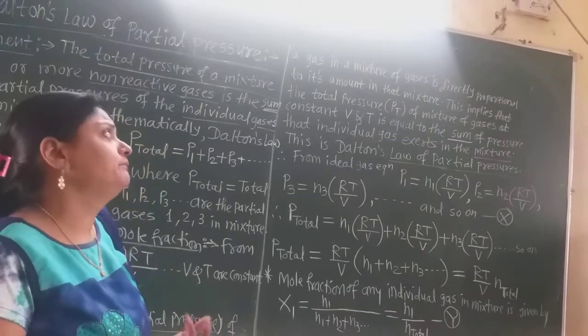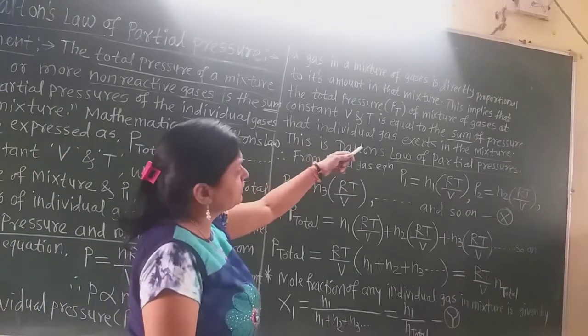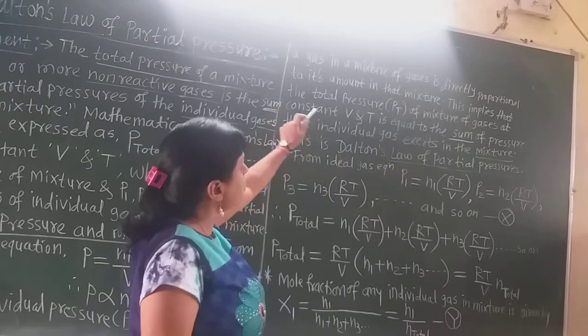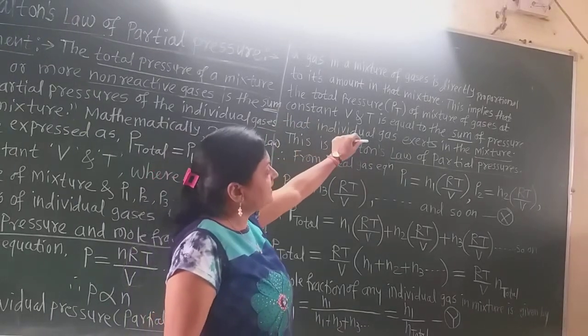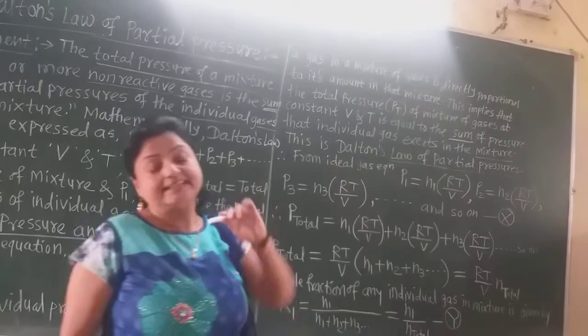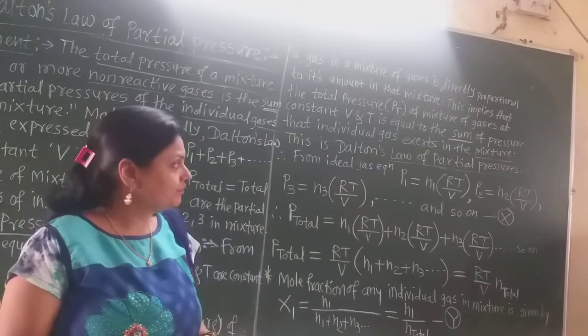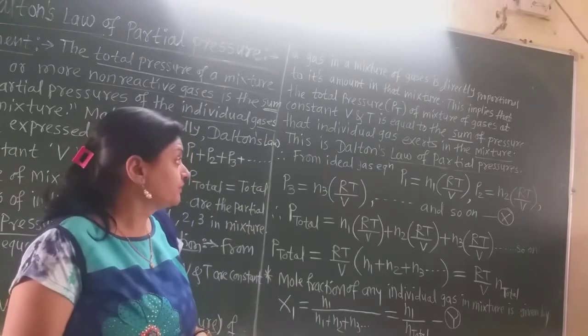So this implies that the total pressure of the mixture of gas at constant volume and temperature is equal to the sum of the pressures that individual gases exert in that mixture. And this is nothing but Dalton's law of partial pressure.